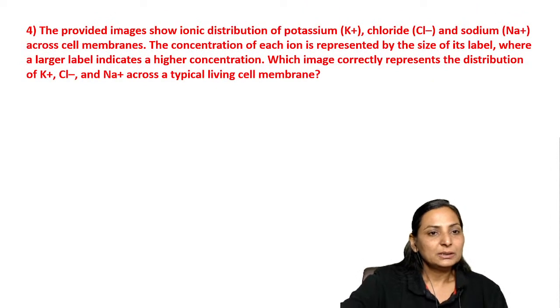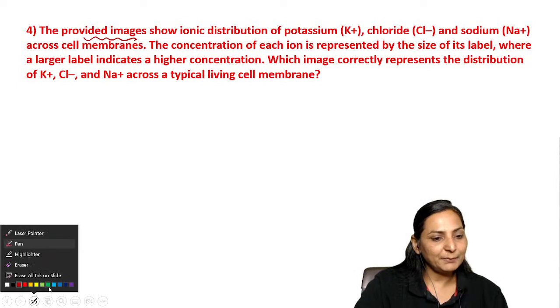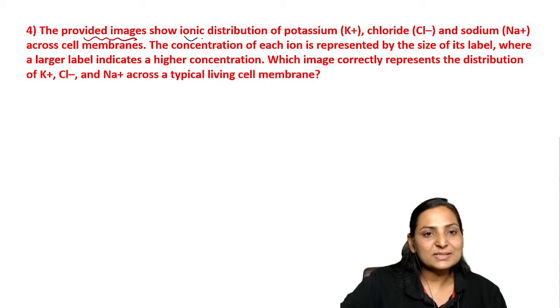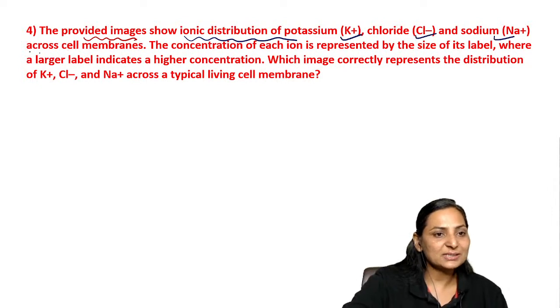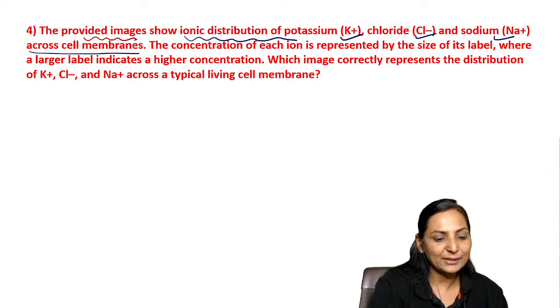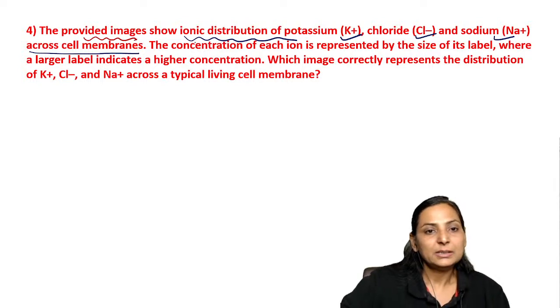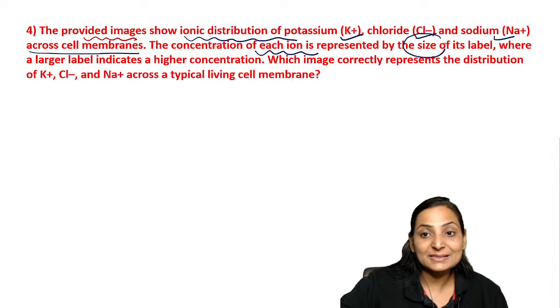Now, I will be showing you the next question, which is an image showing ionic distribution of potassium, hydrogen, chloride across the cell membrane. The concentration of each ion is represented by its size.